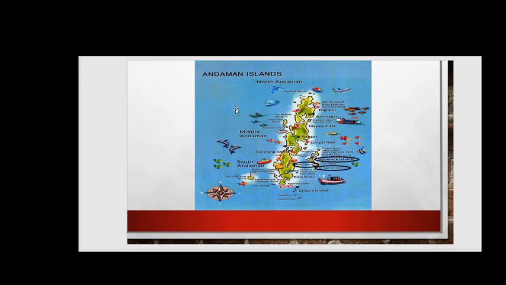Next we move to the map pointing. Can you see here? Let me highlight it for you. Yes friends, we are talking about Northern Andaman. So this is entirely your Northern Andaman, friends. Here you can see. If you are not able to see, let me take you to another map.